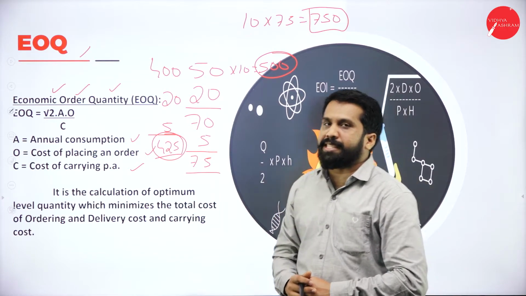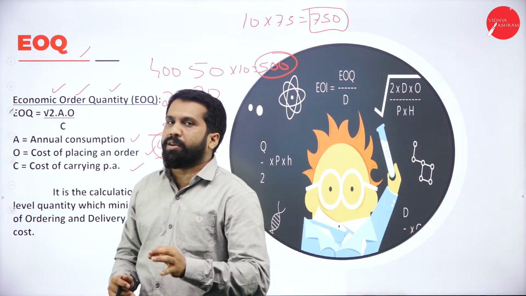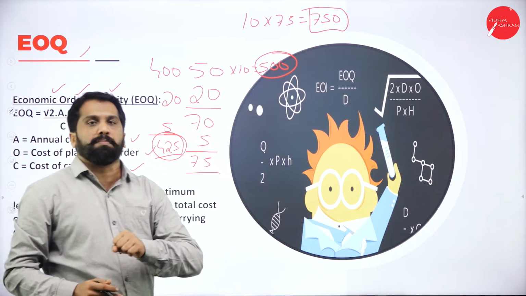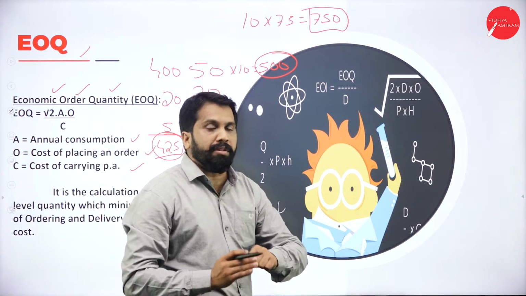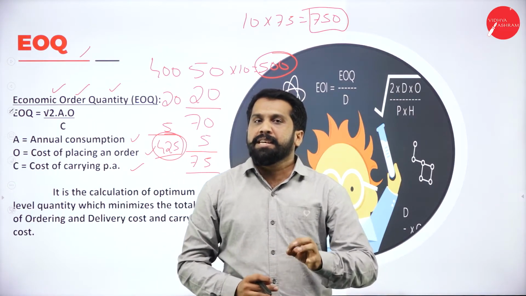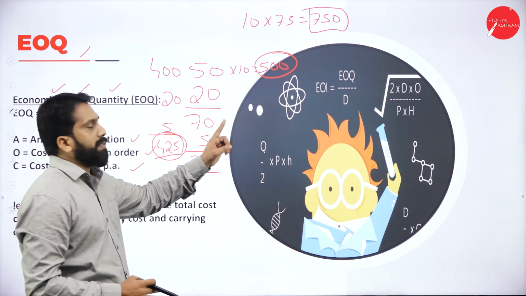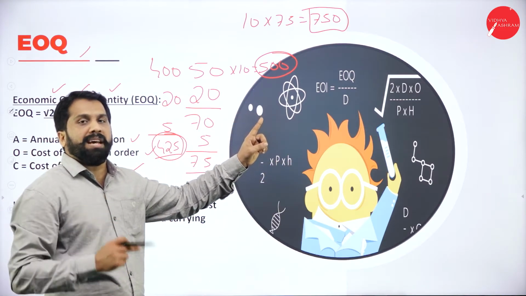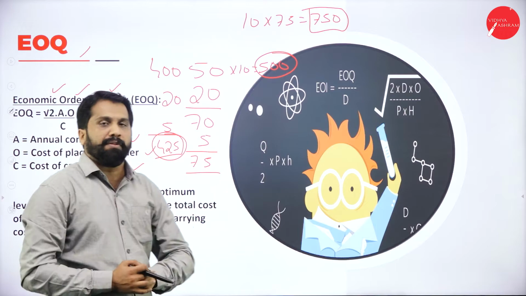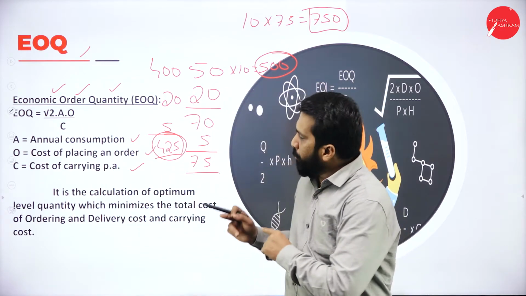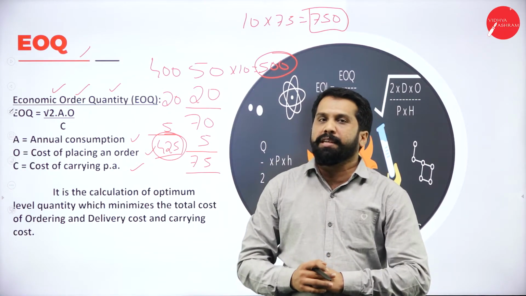This is the best example for your economic order quantity. Whatever units or quantity you purchase, you have to control the cost. That is called EOQ. If you go individually, your cost is 750. If I go, my cost is around 425 for 10 books. This is called EOQ. Now, we will do more problems in EOQ.